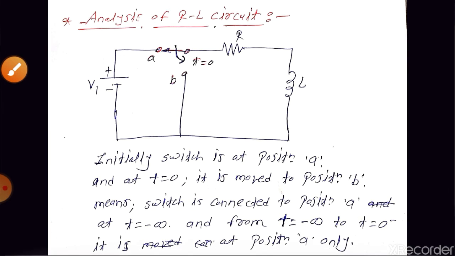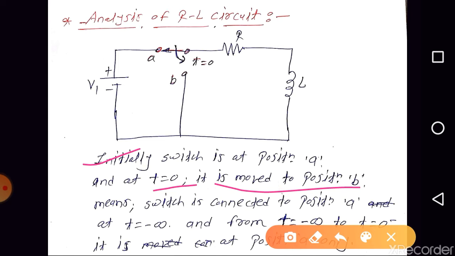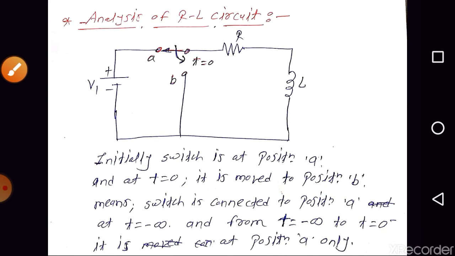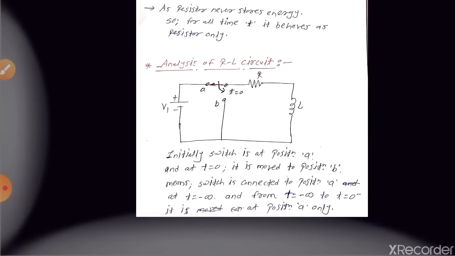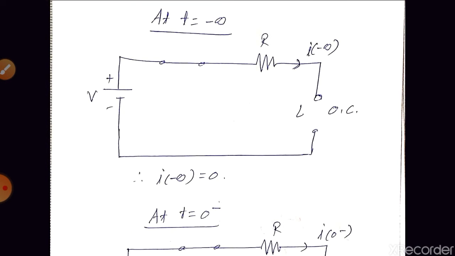So here initially the switch is at position A, and at t equal to 0 it is moved to position B. The switch is connected to position A at t equal to minus infinity, and from minus infinity to 0 minus it is at position A only. So at t equal to minus infinity, can we draw the circuit?